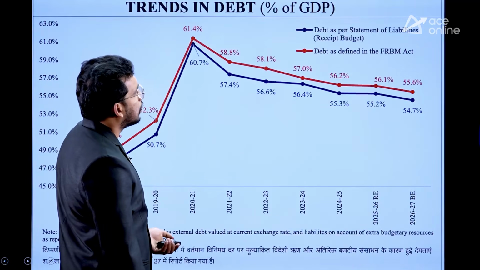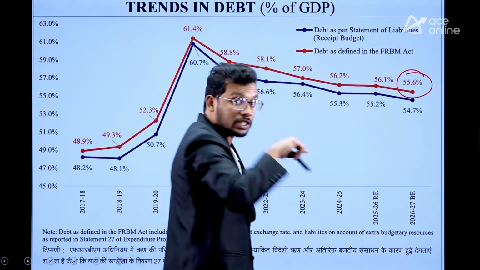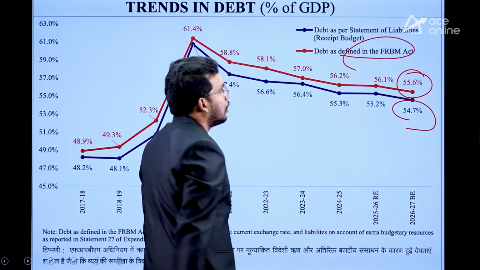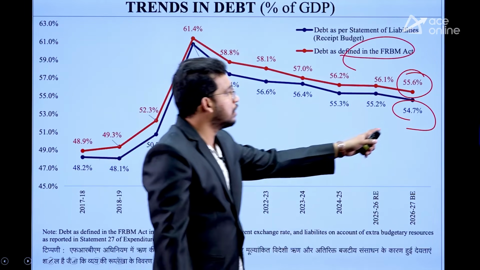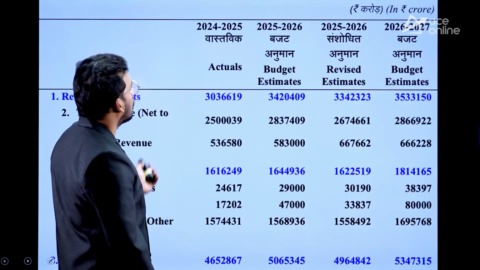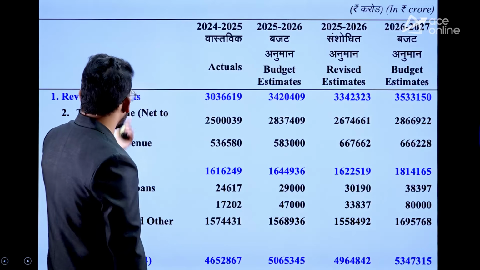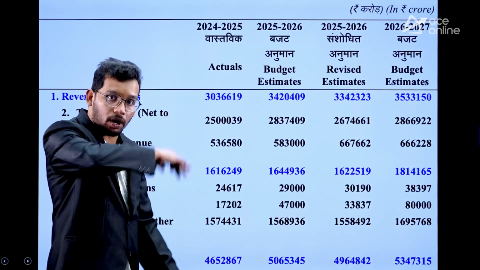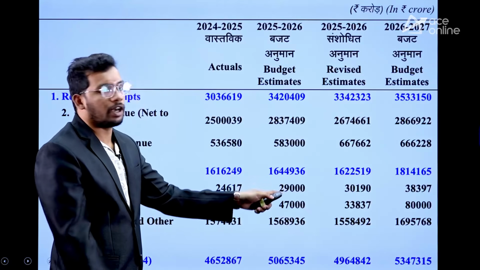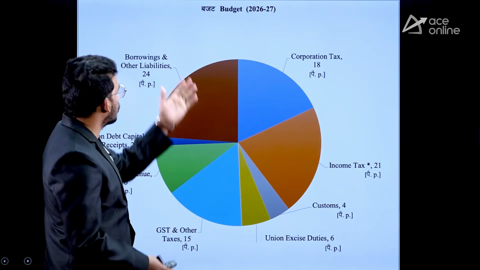So lastly, the overall debt of the central government, 55.6% of GDP according to the FRBM Act, we have already discussed, but according to the budget document it is 54.7%. Okay, so that is about the overall debt of the government, right? Revenue receipts and capital receipts we have already seen in graph format, and I have discussed the total expenditure. Same thing they have repeated in table format as well.